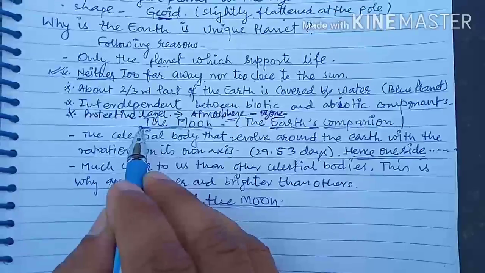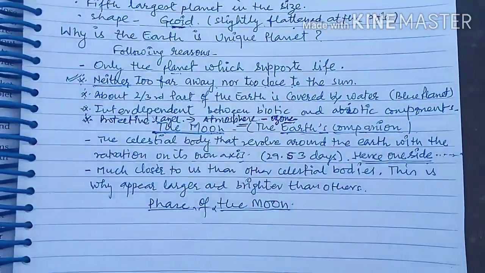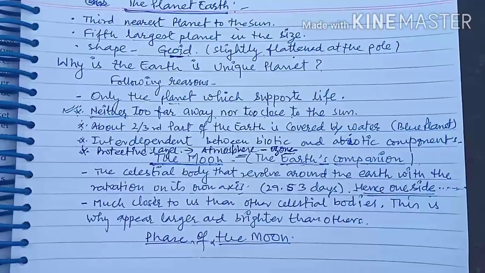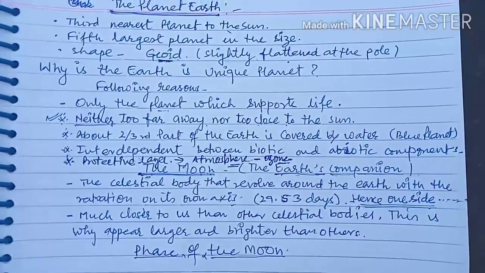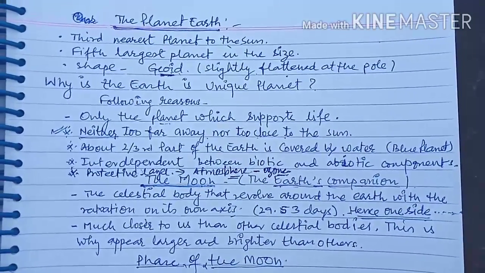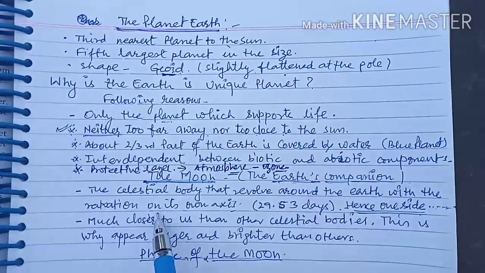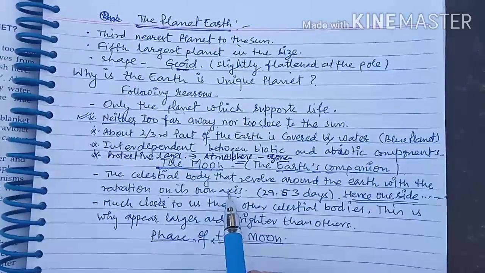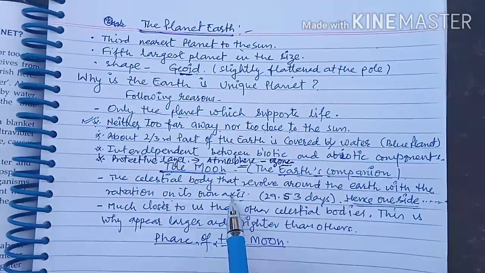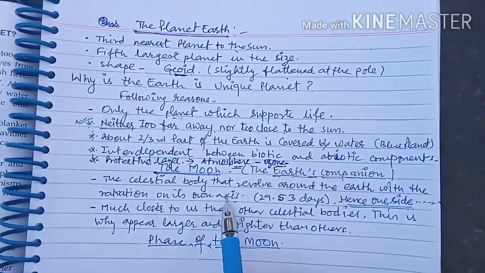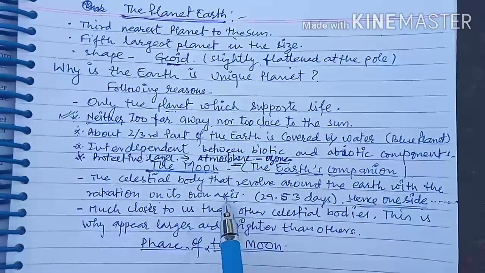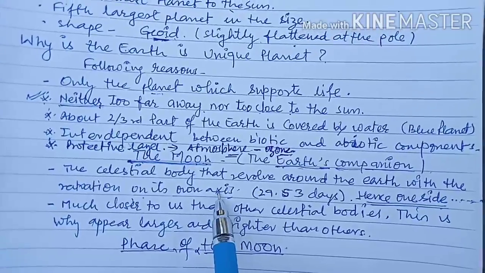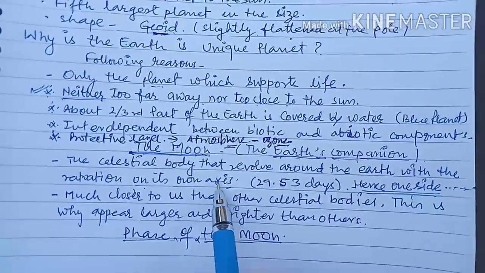Now our next point is the Moon. What is the Moon? This is another celestial body that revolves around the Earth while rotating on its own axis. Means, as the planet Earth revolves around the Sun, the satellite Moon revolves around the Earth, and it also rotates on its own axis.